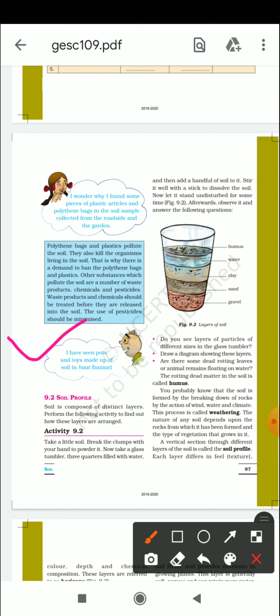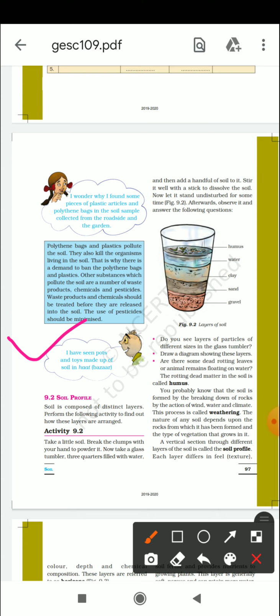You all know that polythene and plastic items are non-biodegradable, and they cannot be destroyed or degraded easily. Whenever we burn them, their ashes remain in the soil. They are not going to decompose, so they remain in the soil and decrease the fertility of the soil also. So they are not good for the soil.